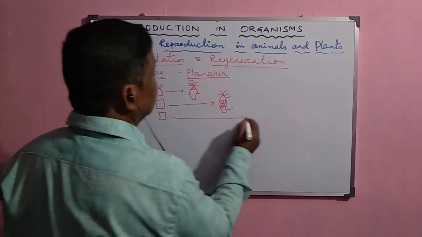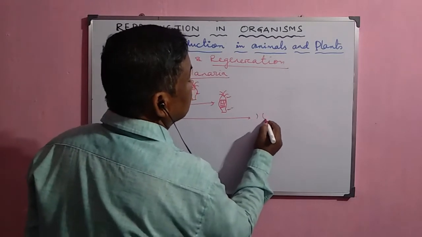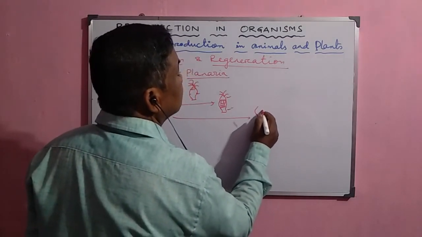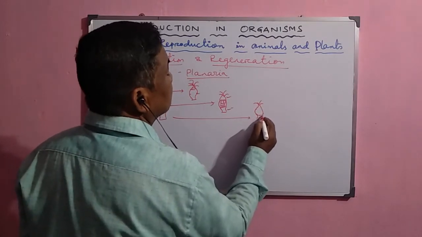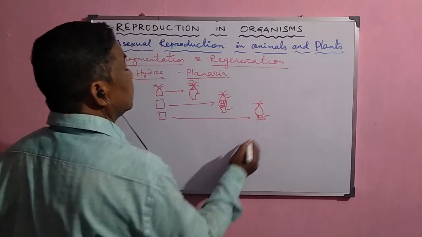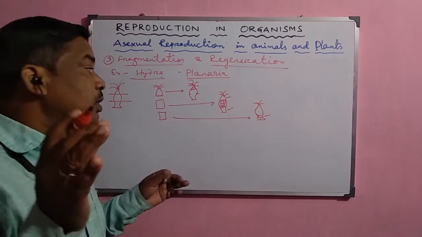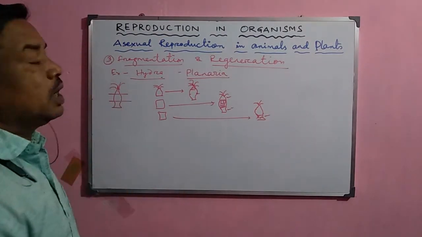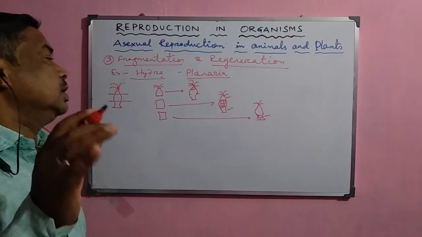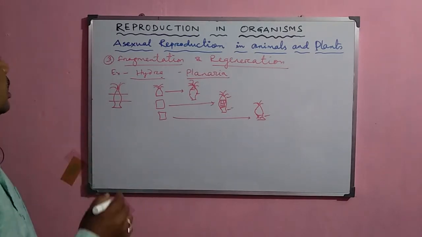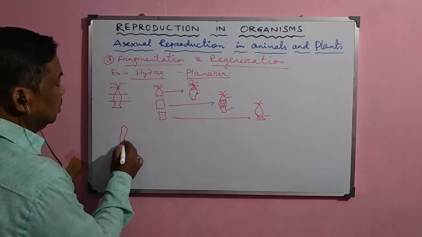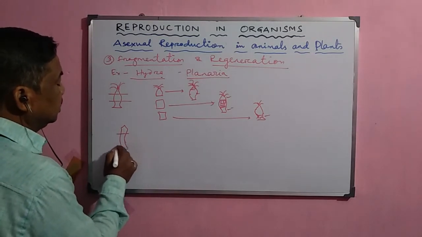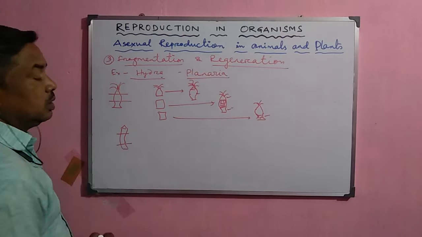But in this case, if the lower part is here, this lower part regenerates the upper part up to the tentacle. So the new hydra are developed from the different parts of the mother hydra when it is split by any means. Like this, the planaria also reproduces by this method when it splits into different fragments.